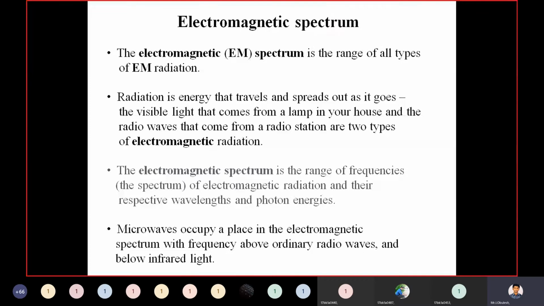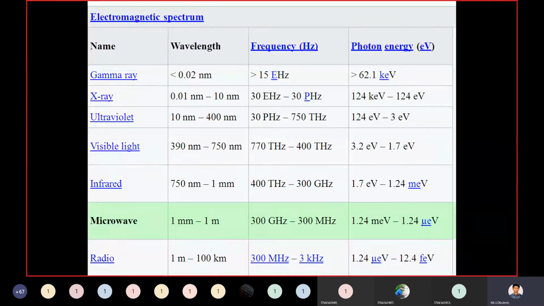I think you know it. What is the wavelength for ultraviolet? What is the visible light wavelength, frequency, photon energy? All these we will get from the electromagnetic spectrum. So in the spectrum, we represent the wavelength, frequency, photon energy. Mainly we will focus only on microwave wavelength, frequency, photon energy. So just you need to see that table, the electromagnetic spectrum.